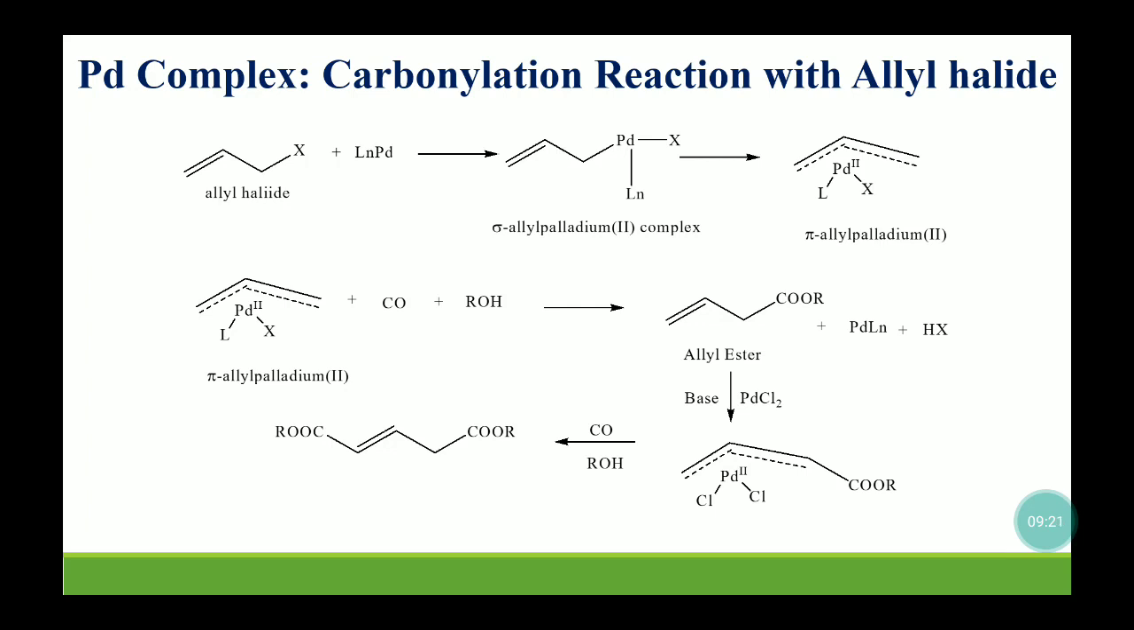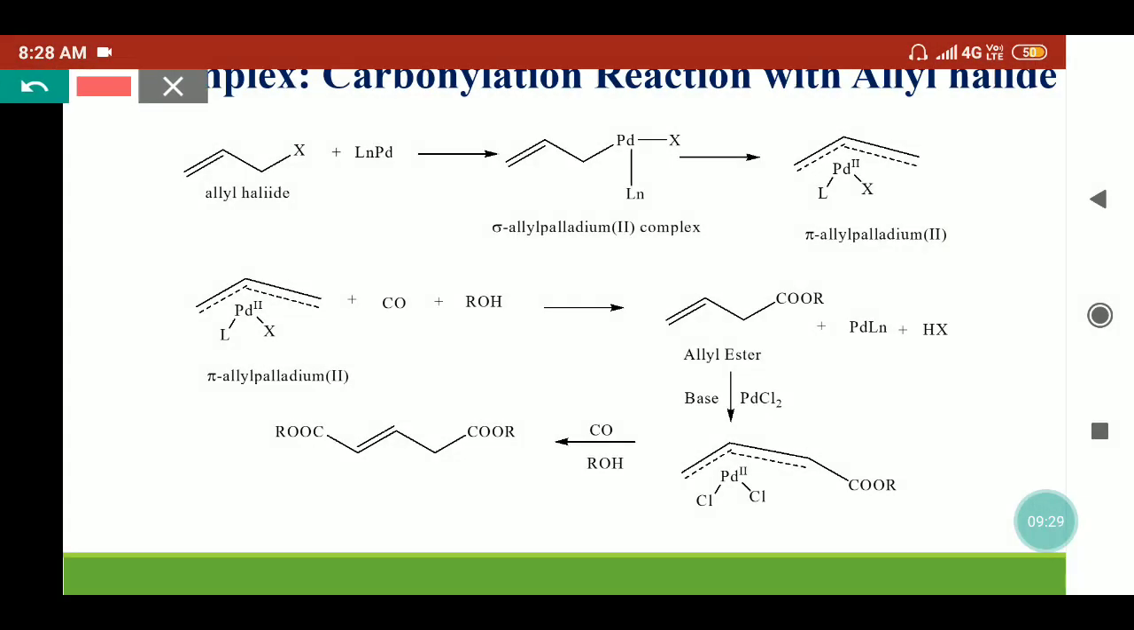Now coming to the reaction with allyl halide. When palladium complex reacts with the allyl halide, they first form the sigma allyl palladium complexes. Like here, this allyl halide reacts with the palladium. So what will happen, this palladium complex will insert between this C-X bond. So we will get the sigma allyl palladium complex, which is converting into the pi allyl palladium complexes. So these pi allyl palladium complexes react with the carbon monoxide and alcohol. So what will happen here,